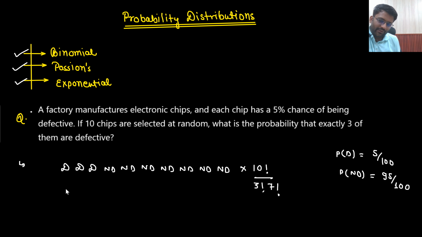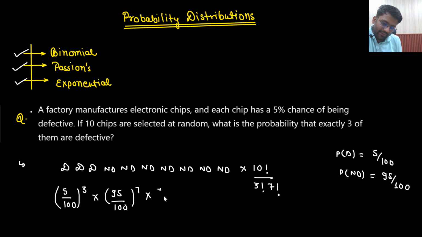So the probability of being defective will be 5 by 100. So 5 by 100 will be multiplied 3 times, so 5 by 100 to the power 3. Multiply with 95 by 100, which will be multiplied 7 times, so 95 by 100 to the power 7. Multiply with 10 factorial divided by 3 factorial and 7 factorial. This is your answer. Is that understandable to you or not? Yes sir, this is the answer. So this is how I will solve this question in the examination.